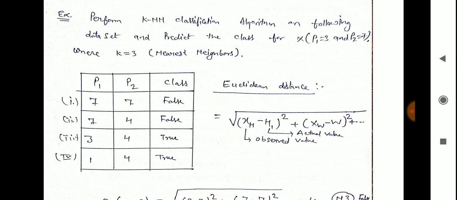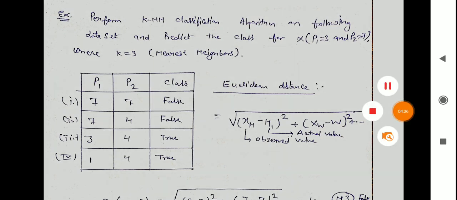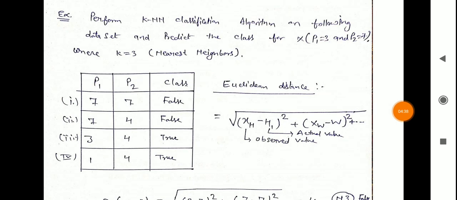P1 values are 7, 7, 3, 1; P2 values are 7, 4, 4, 4; and the classes are false, false, true and true. We use the Euclidean distance formula: the square root of (x1 minus h1) squared plus (x2 minus h2) squared, up to n terms, where x represents the observed value and h the actual value.